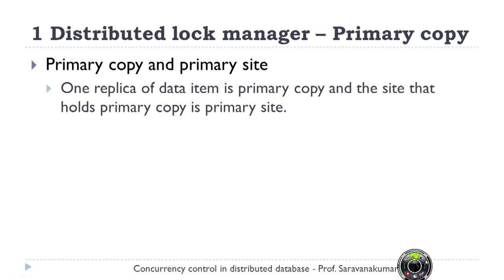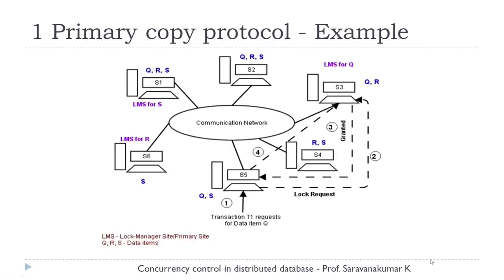That is, say a data item Q is replicated in 5 sites, and for data item Q we choose one site as the lock manager site, or primary copy site. So if I am trying to access the data item Q for locking purposes, I request only the primary copy. Okay, so we see an example here.